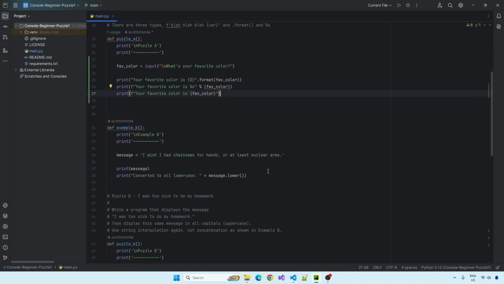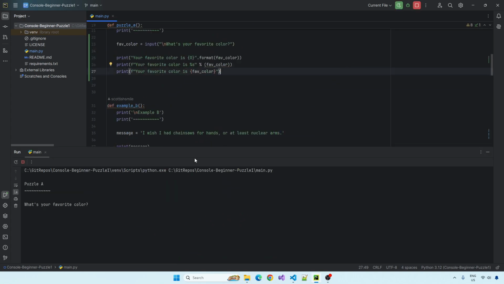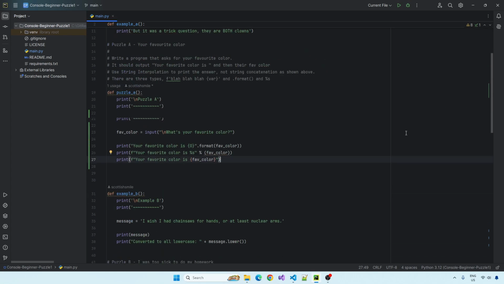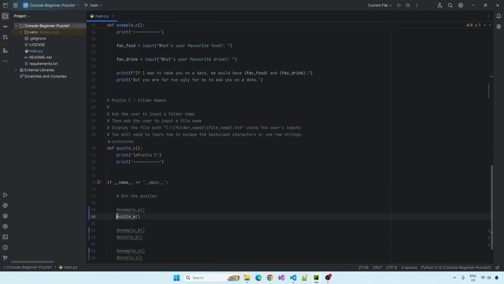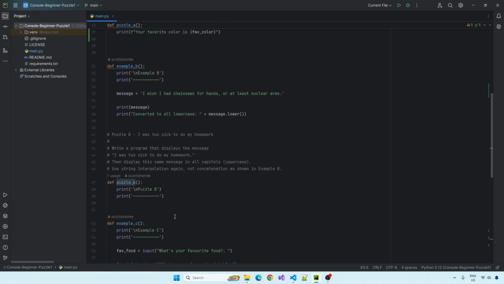Okay, let's take a look at puzzle B. In fact, let's run puzzle A first. What's your favourite colour? Right, let's type in red. Your favourite colour is red. So all three of these produce the same output. Excellent. I'll close that terminal. I'll go down to the bottom. Comment out puzzle A. Uncomment puzzle B. Okay, there's example B.